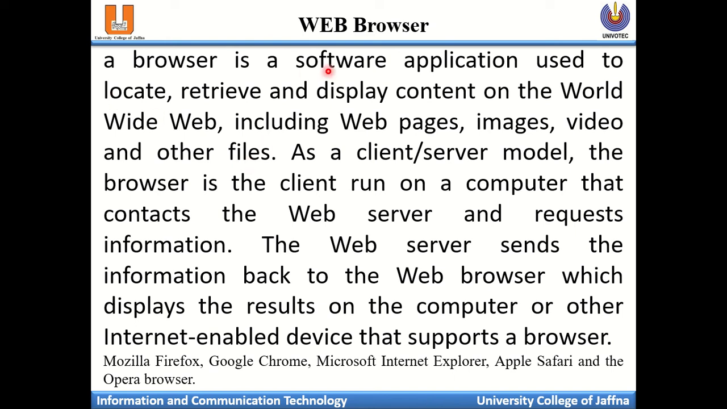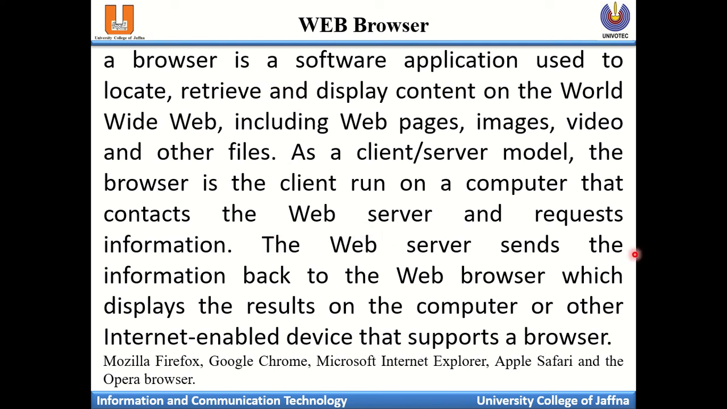So a browser is a software application used to locate, retrieve, and display content on the World Wide Web, including web pages, images, videos, and other files. As a client server model, the browser is a client running on the computer that contacts the web server and requests the information. They are passing the request to get the information. That's what I told: locating and retrieving. They are giving the request to retrieve the data from the server computer.